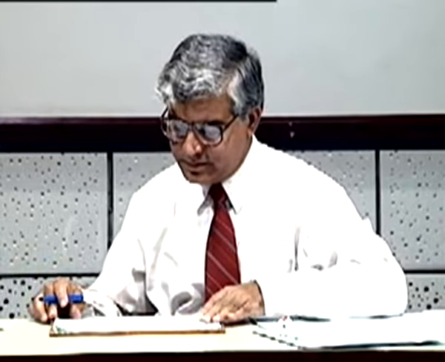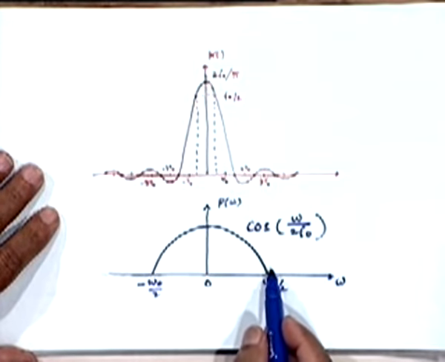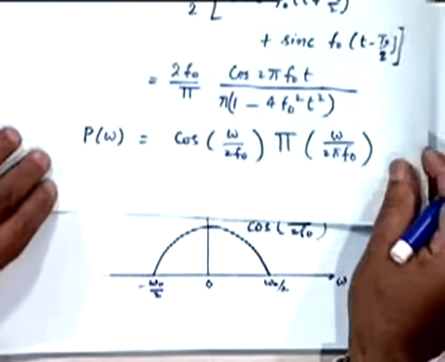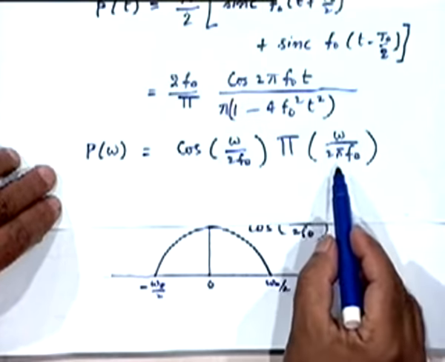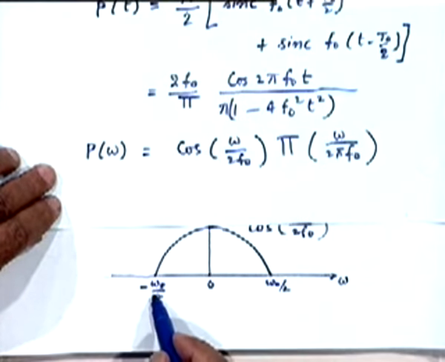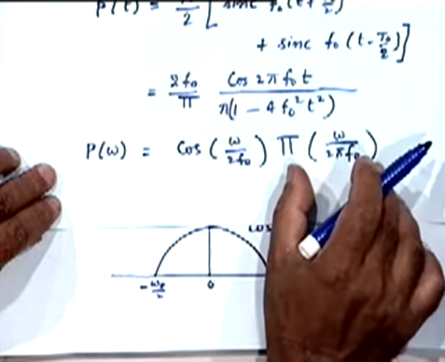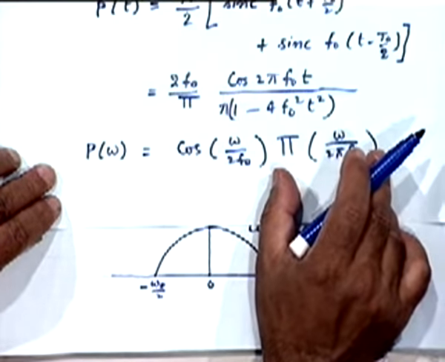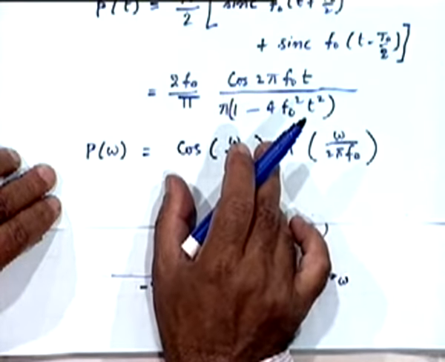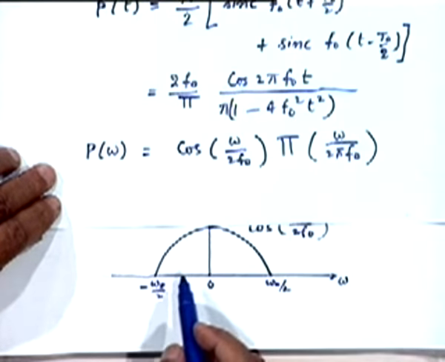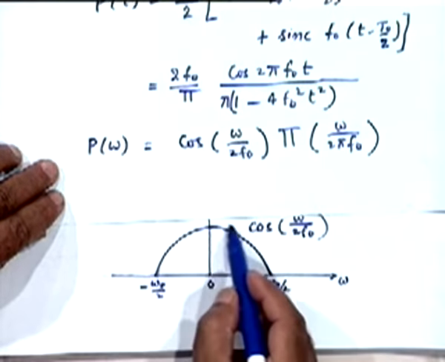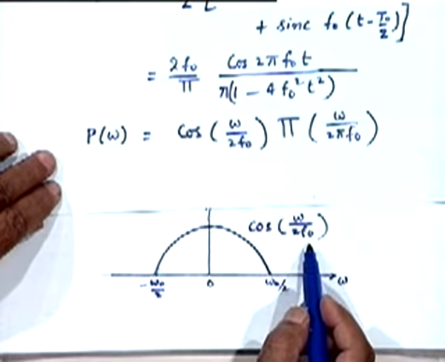It looks like this. That's your power spectrum. You see, it's confined to a rectangular shape, and the overall confinement is between omega 0 by 2 to plus omega 0 by 3. That's the significance of this product function: this rectangular function is multiplying this cosine function, and within this, that constant value is being multiplied by this cosine function, right?